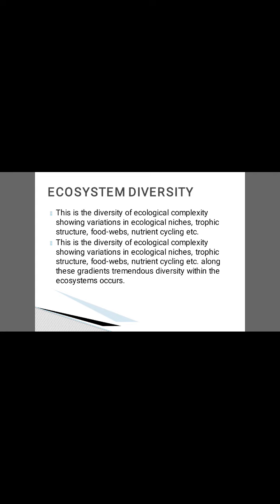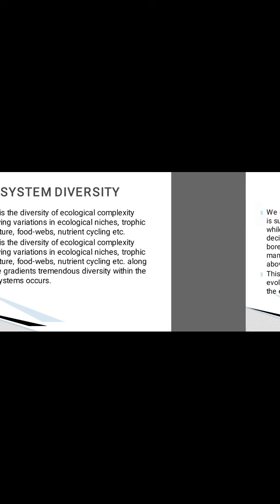And the third one is ecosystem diversity. This is the diversity of ecological complexity showing variations in ecological niches, trophic structures according to their food habits, food webs, nutrient cycles, etc. Along these gradients, tremendous diversity within the ecosystems occurs.